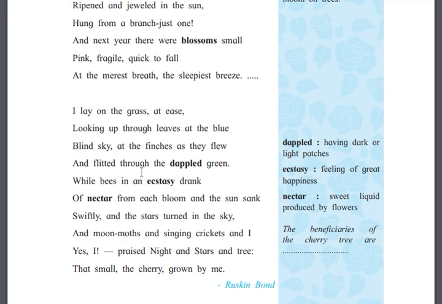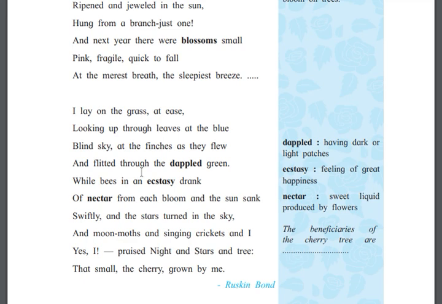So the poet says that I was lying in the grass, and I was looking at the sky through my tree, and at the finches as they flew, and they flitted through the dappled green.